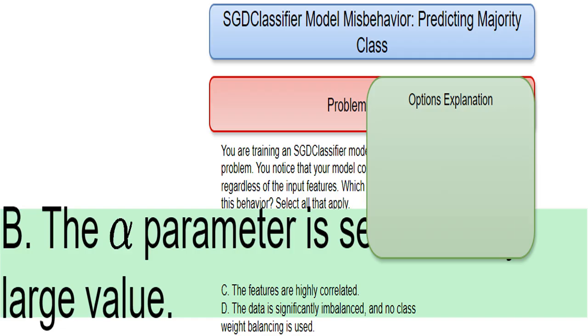A large alpha means I'm using strong regularization. Regularization prevents my model from becoming too complex, essentially by making the model's settings smaller. Think of it like adding a penalty for large values. If alpha is too high, I might be oversimplifying the model and thus ignoring the input features, making it just predict the most frequent class. It's like I'm forcing the model to be too simple, and it gives up.